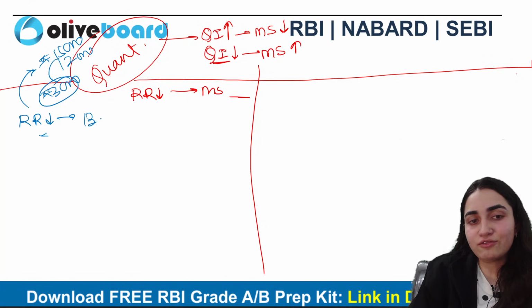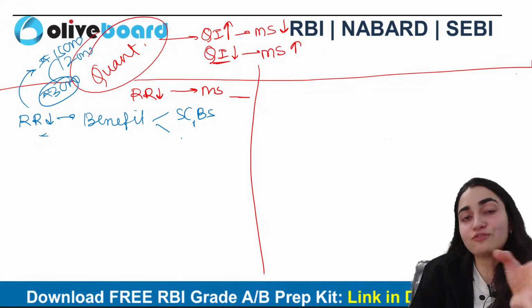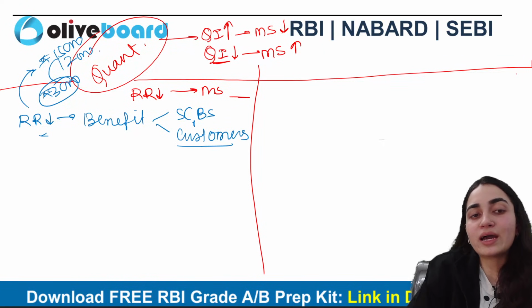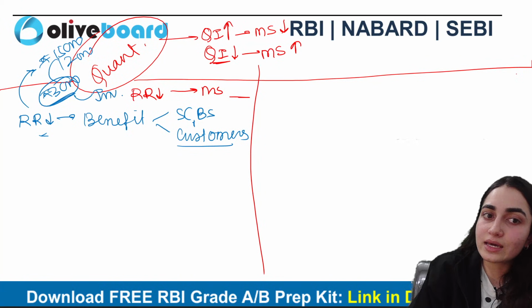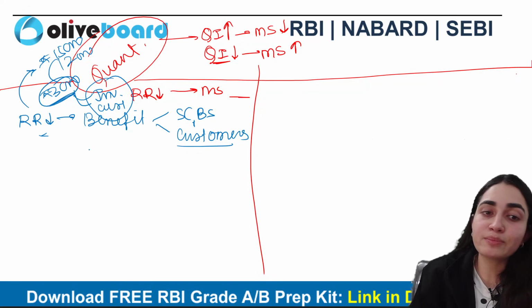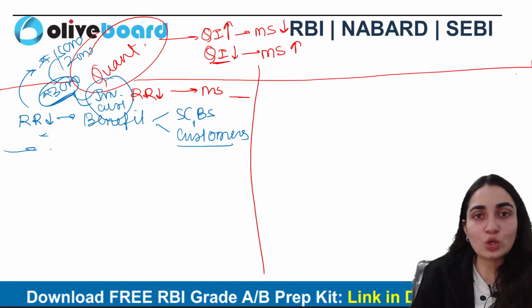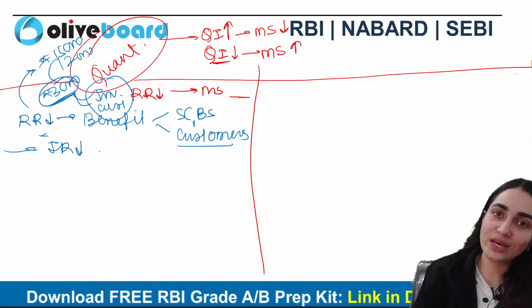Who will it benefit first? It is going to benefit my scheduled commercial banks, and these banks are further going to give benefit to customers. Now what are the banks going to do with this 3,000? Either they will invest it, or they will provide the benefit to customers. How? If the repo rate decreases, my housing loan interest rate will also decrease, right?